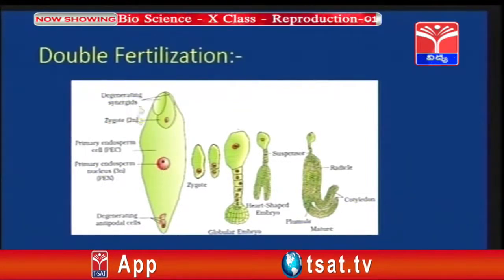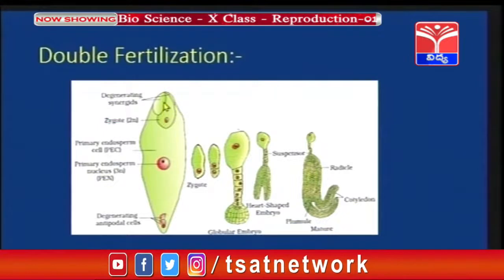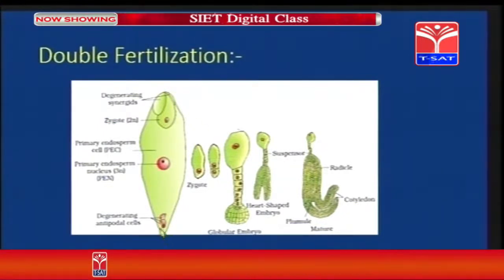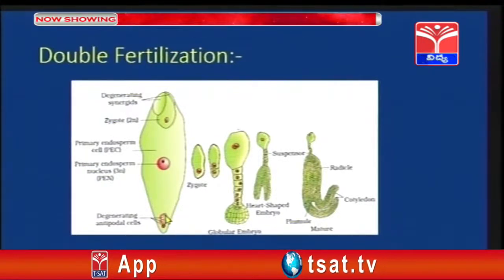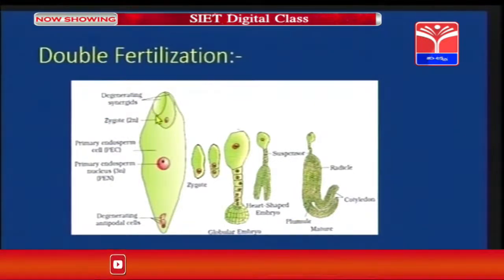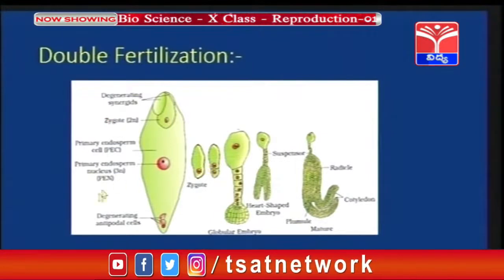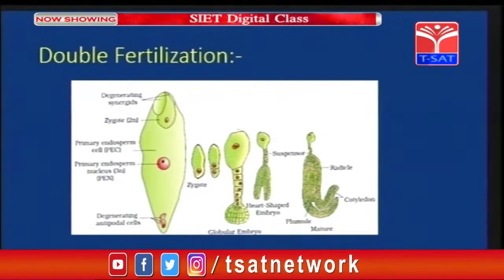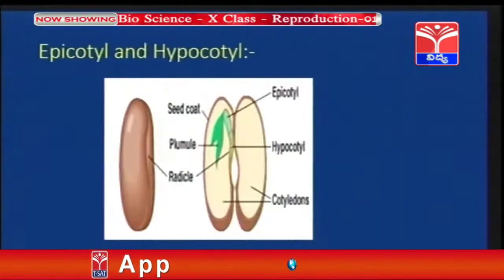Now children, you can observe that there were two synergids present. These synergids will degenerate during the process of fertilization. It is a similar case with the antipodals also. The antipodals also degenerate during the process of fertilization. Now, the zygote will develop into the embryo. That is, the zygote will swell drastically and develop into the embryo.